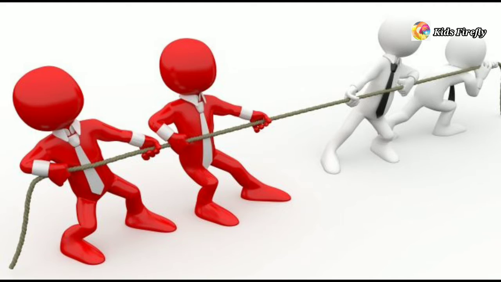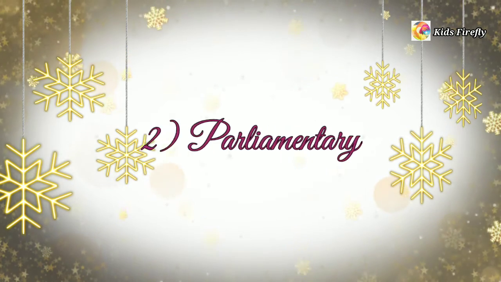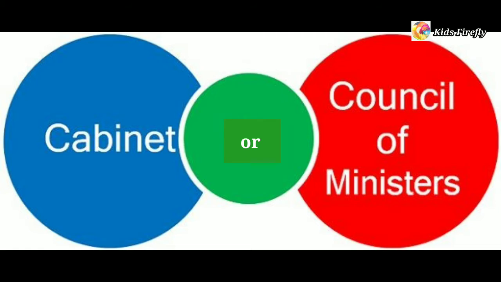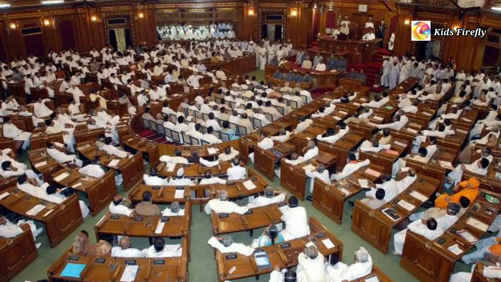In case of a conflict between a union law and a law passed by the state legislature, the union law shall prevail over any state law. Next heading is parliamentary form of government. The cabinet or the council of ministers are legally responsible to the legislature for its policies and acts. In India, the prime minister and other ministers are responsible to the Lok Sabha for their acts. The president has to act on the advice of the council of ministers.